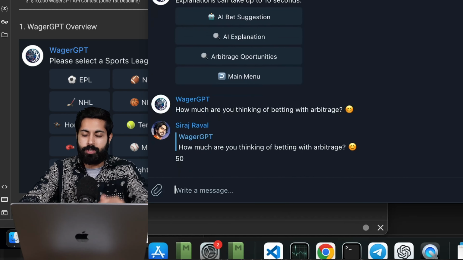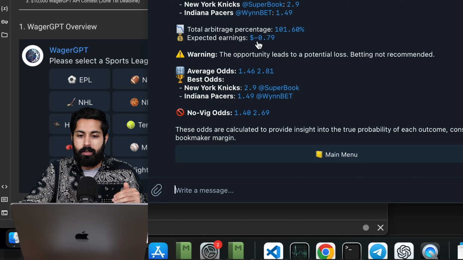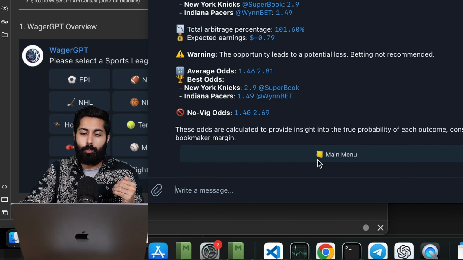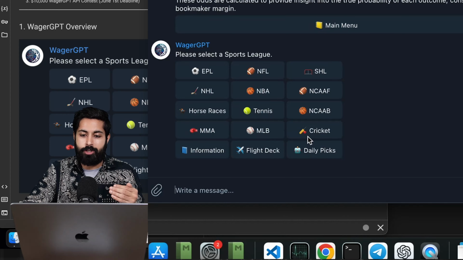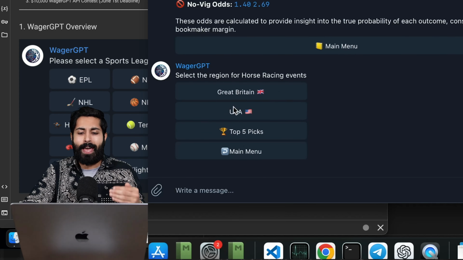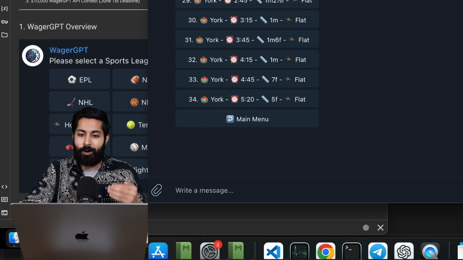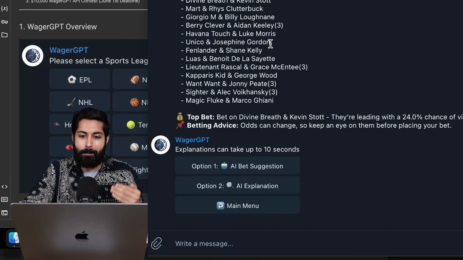How about $50 here? And we can see there we have higher expected earnings. But we can keep going here. We've got arbitrage. Let's click on horse races. This is something that had to get better over time. The New York Racing Association CEO, David O'Rourke, who's a member of our community, he wanted this to be better. In February, we've improved it by a lot.